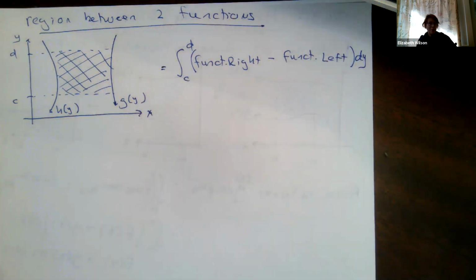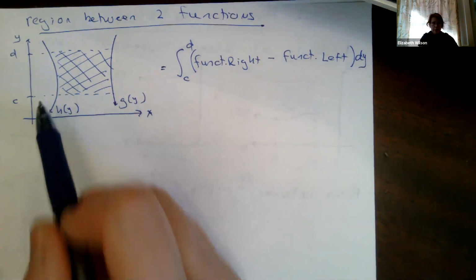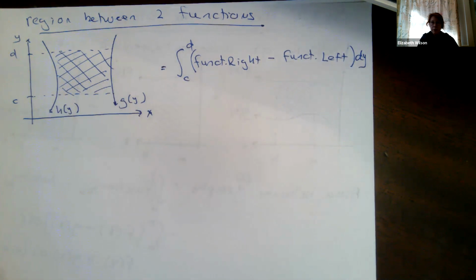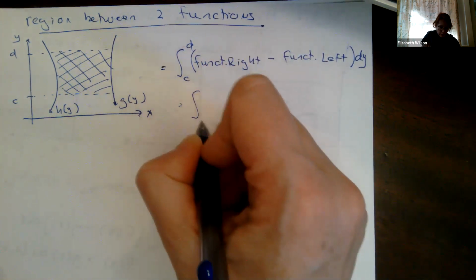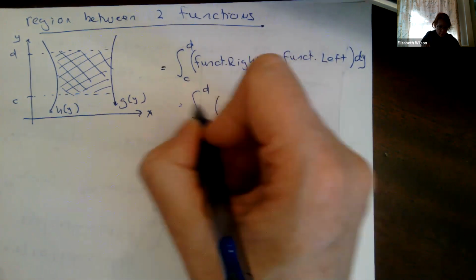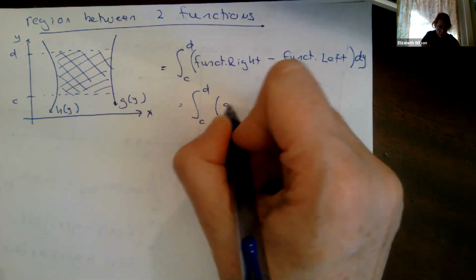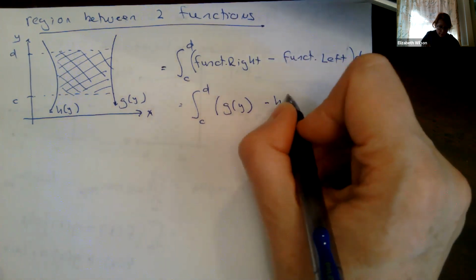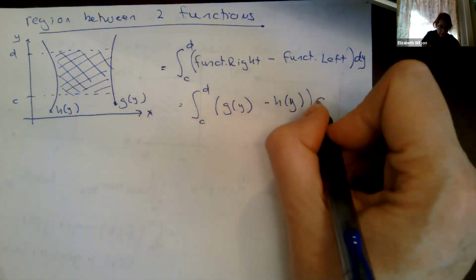It's the equivalent to the top minus the bottom, but we're going right minus left. Bigger function minus smaller function. You can think about it like that. And in this case here, we're going to go c to d. So our right function is g of y minus h of y, dy.